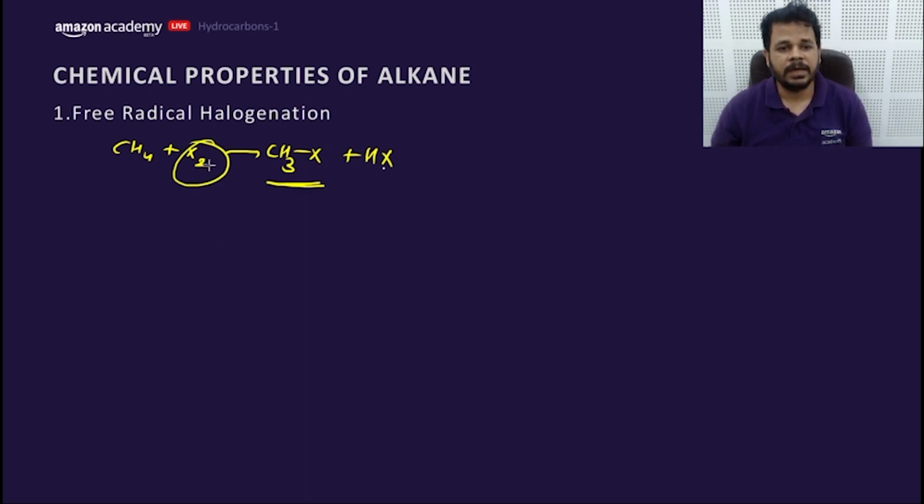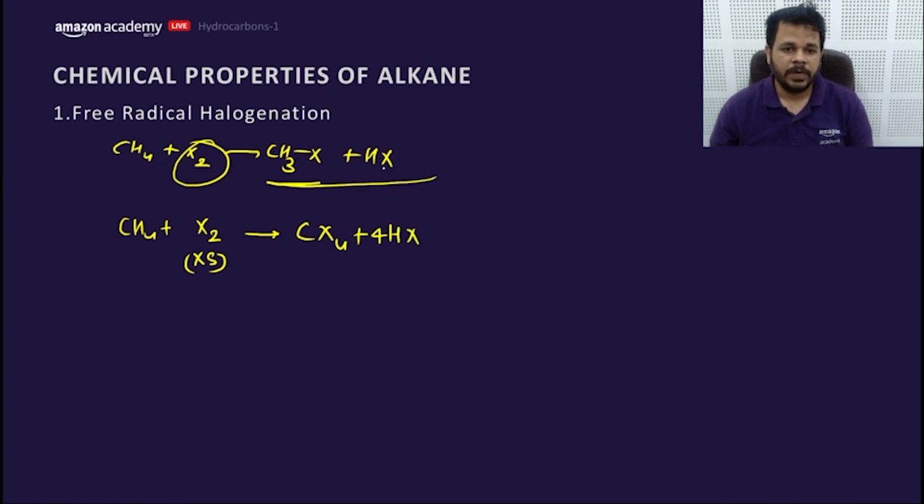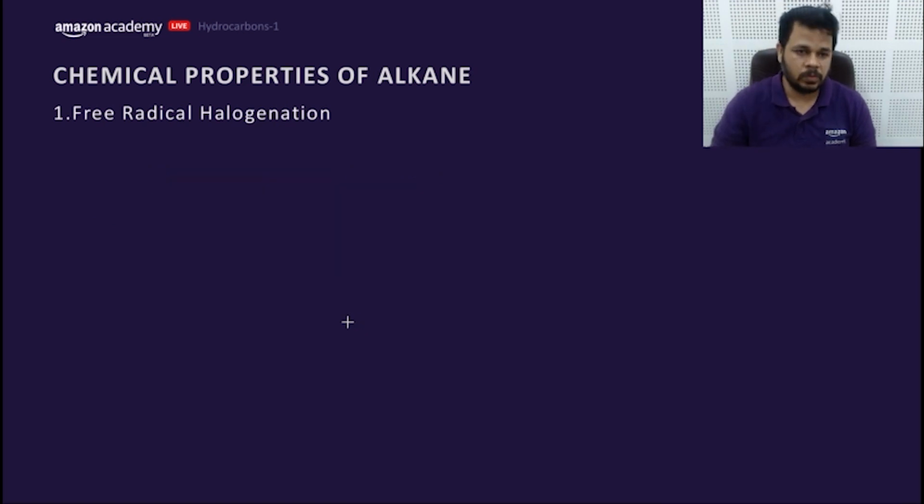If X2 is taken in excess, the product would be the tetrahalogenated product CX4 plus 4HX. We are discussing the monohalogenated product here because questions are asked like this only.